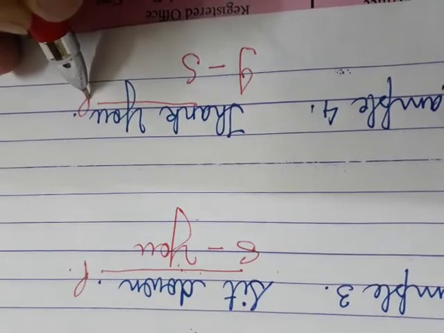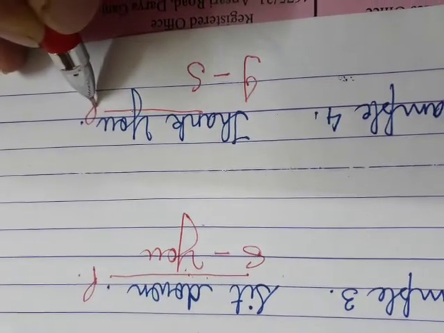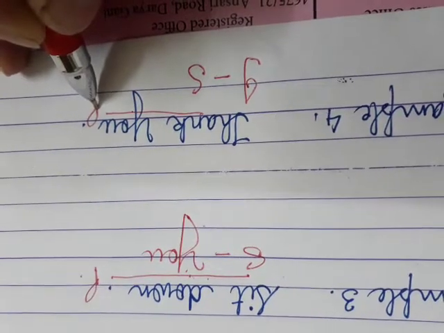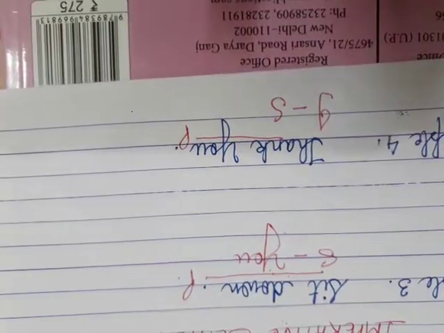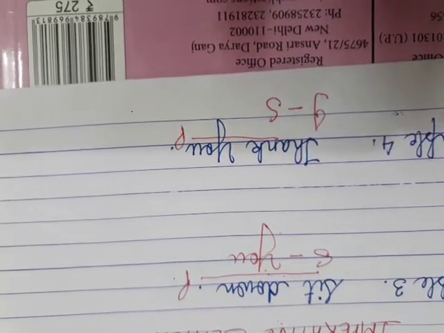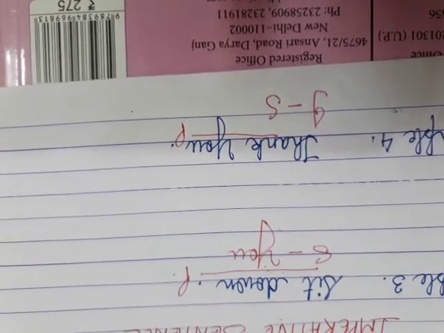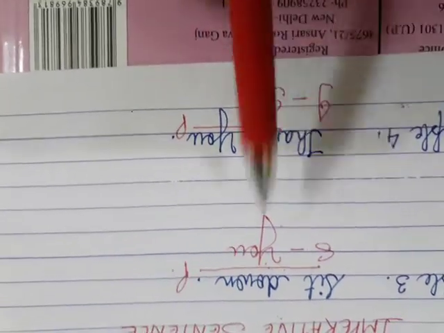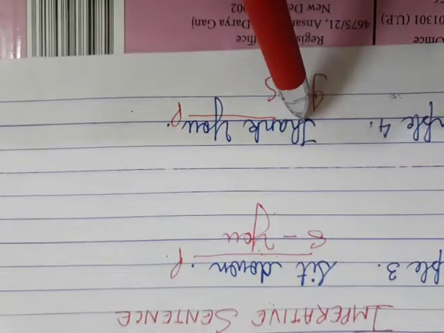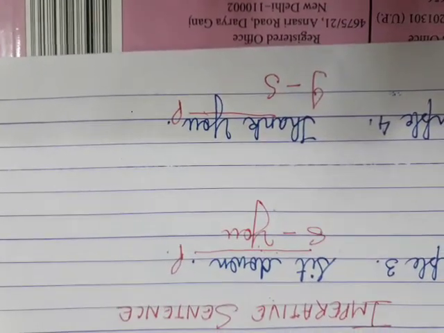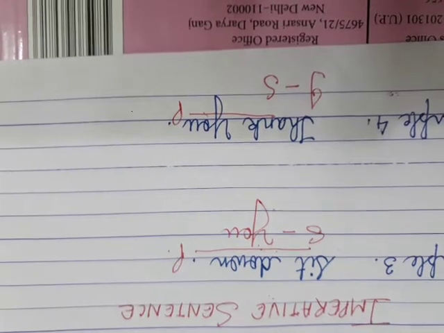Means when our subject is hidden, you have to use your brain to understand, okay, who is speaking that sentence. Accordingly, you will decide what is the subject of the sentence. And this order, sit down or thank you, is the predicate part of the sentence. I hope this is clear. Thank you.